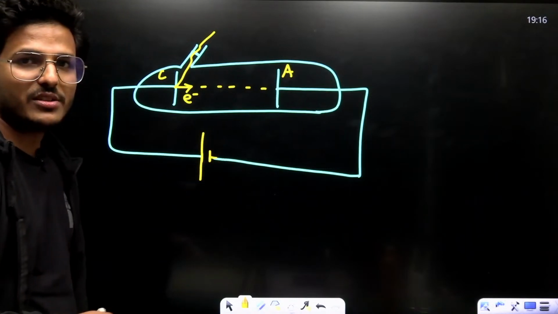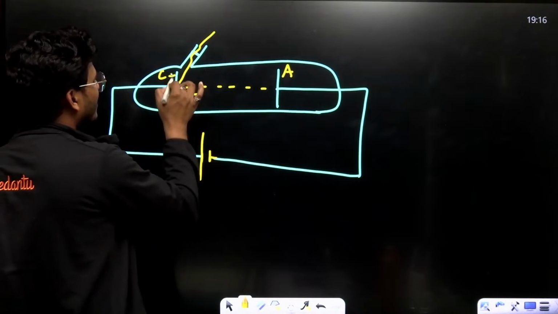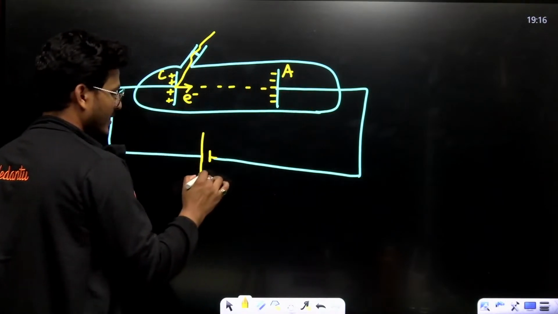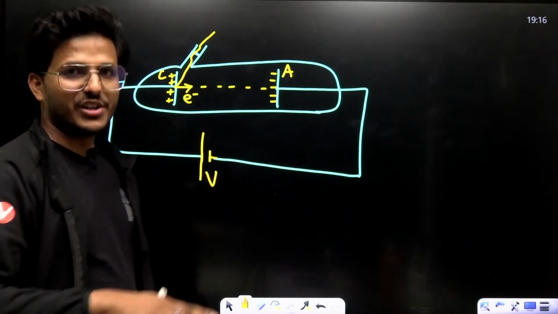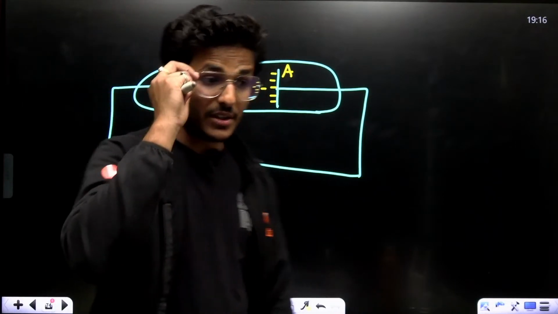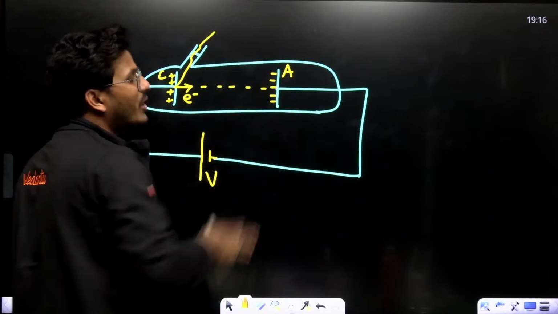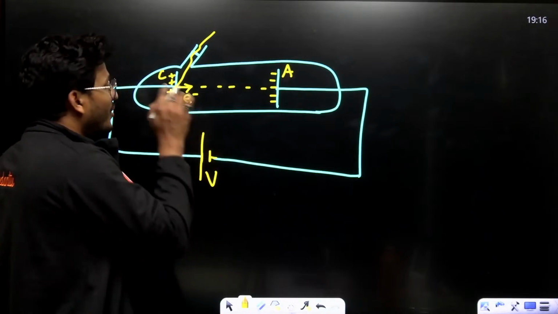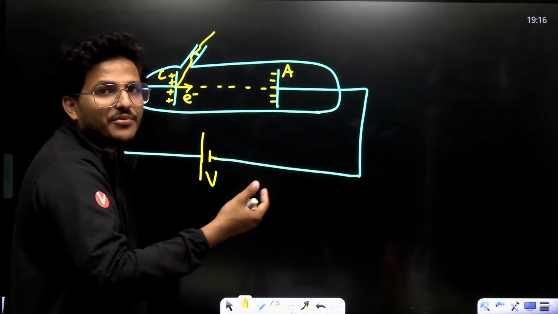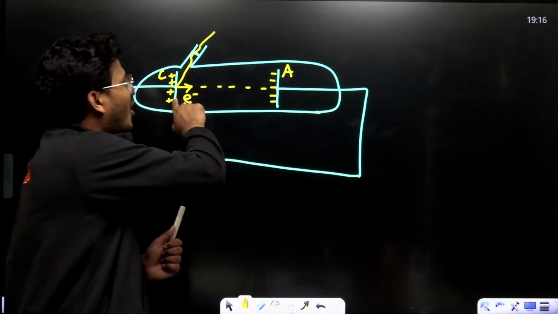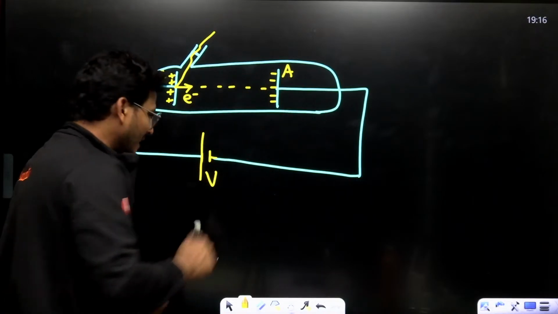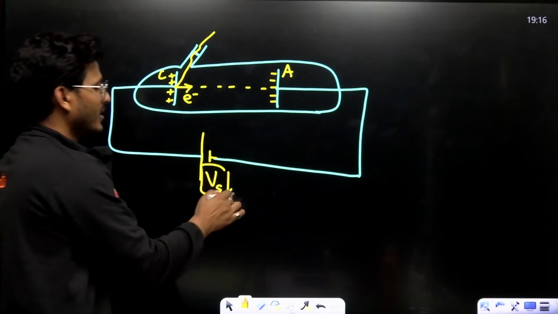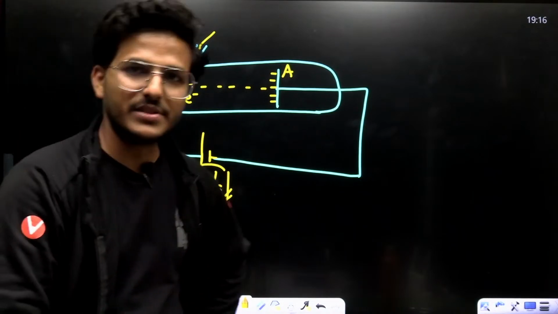reverse the potentials. This is positive and this is negative. If the anode turns negative, so that not even the maximum kinetic energy electron moves from cathode to anode, then that potential is called stopping potential.